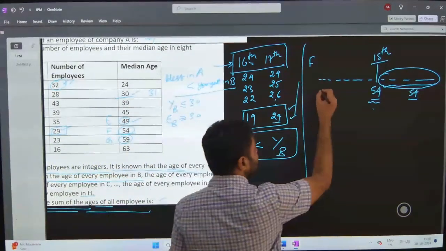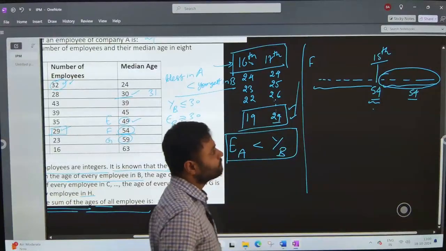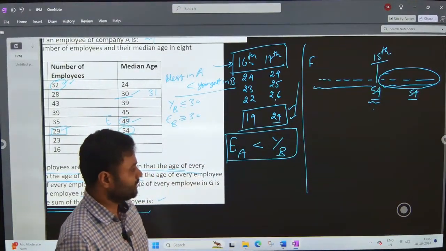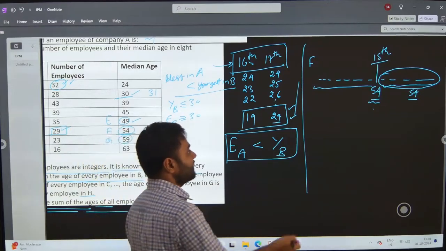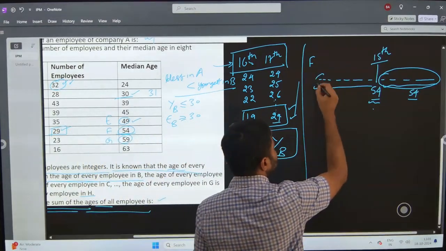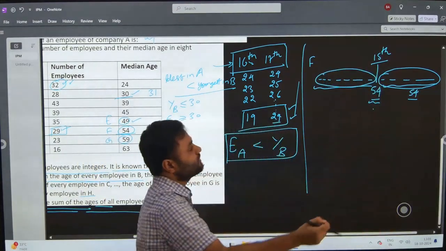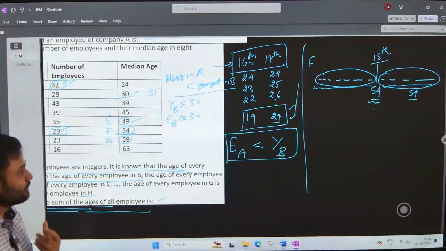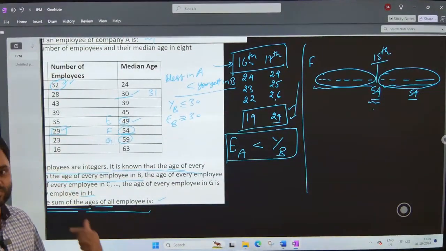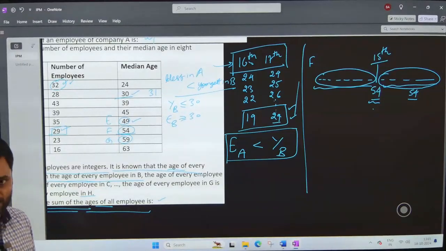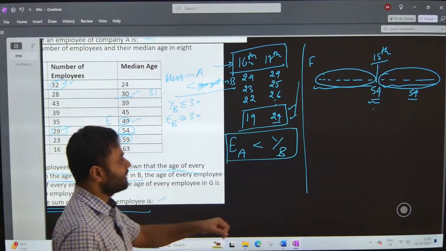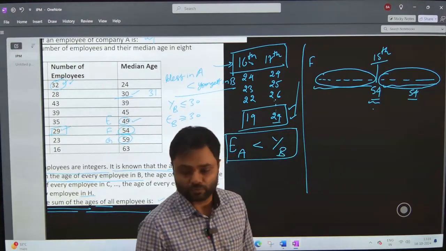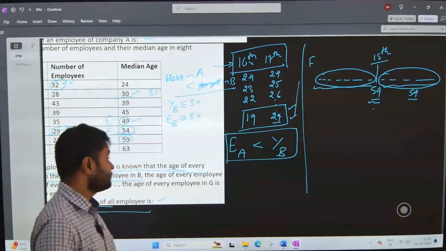Now, what can we say about these persons? They can also have 54 years of age, technically, but that is not the minimum possible age for these 14 employees. Their minimum possible age can be somewhat lower, because the question is the minimum possible sum of all these employees. So these 14 employees can be of age which is slightly less than 54. So how do we get to that age?